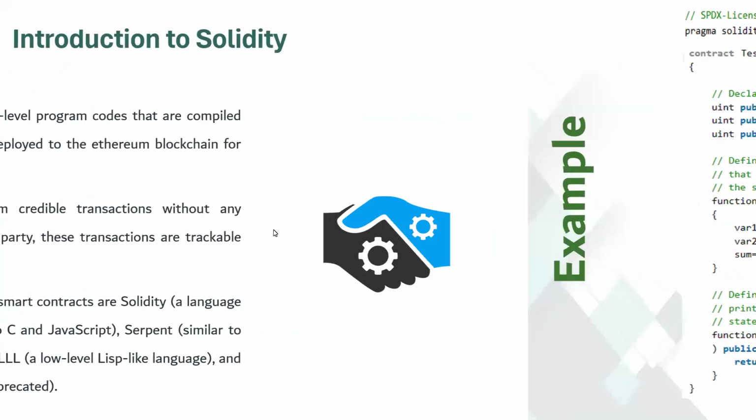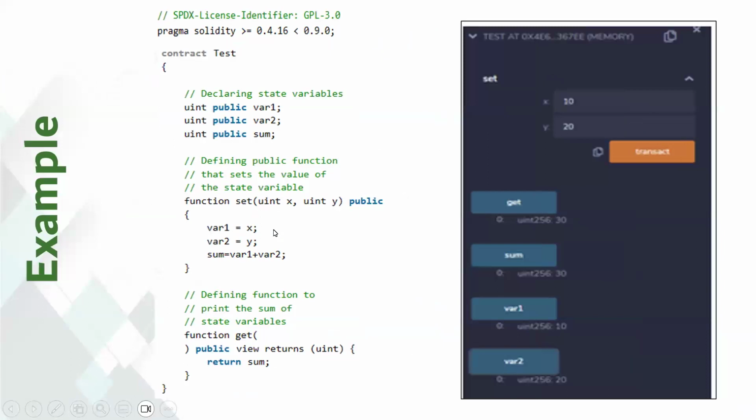Okay, now look at this example. It's a sample Solidity program to demonstrate how to write a smart contract in Solidity. Let's go through this example line by line and explain it. The first line is pragma solidity, a version pragma. It gives instructions to the compiler on how to create the code.